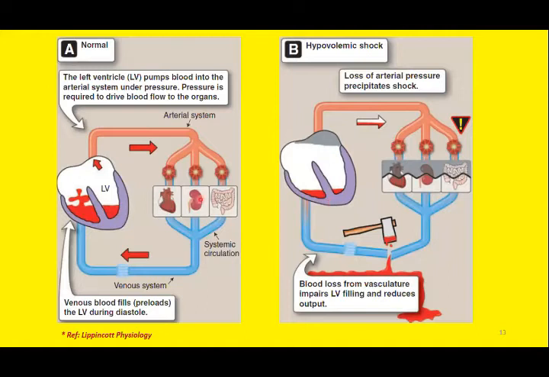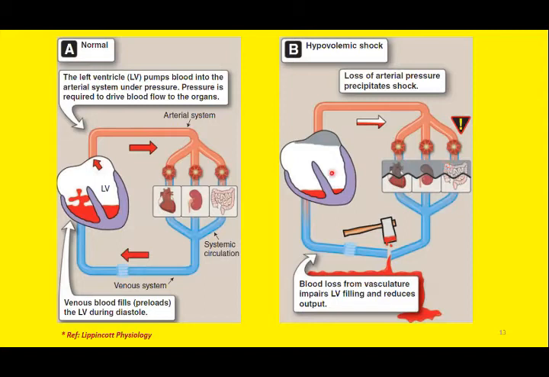You can compare it with the normal filling. Since the filling is impaired, the cardiac output will be compromised as well. The cardiac output by the left ventricle is compromised. Hence, all the organs will be supplied by an inadequate amount of blood. So this is the pathophysiology of hypovolemic shock.